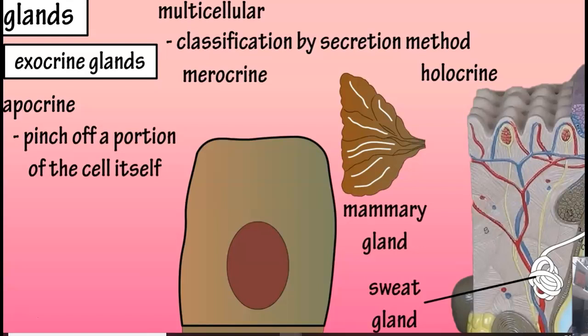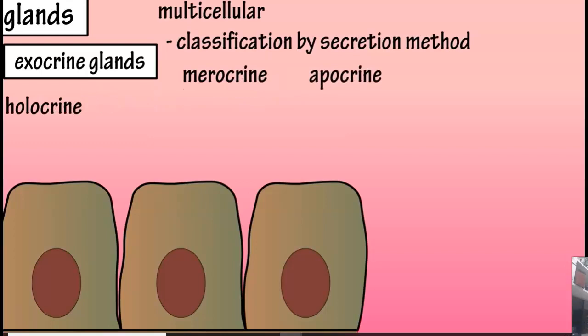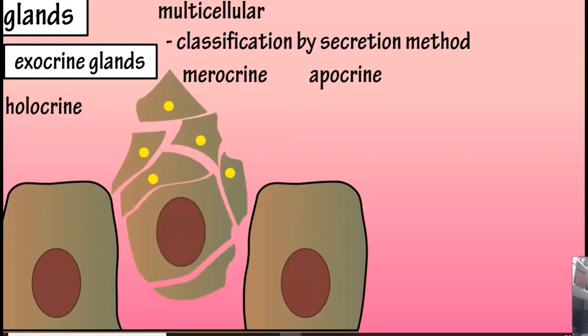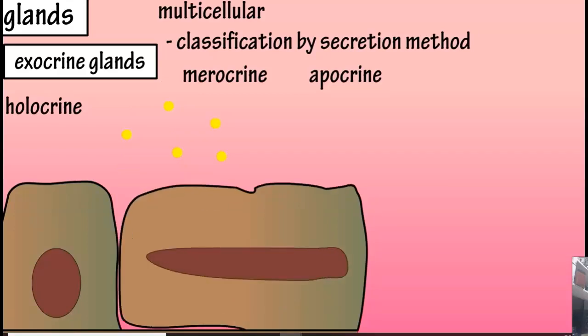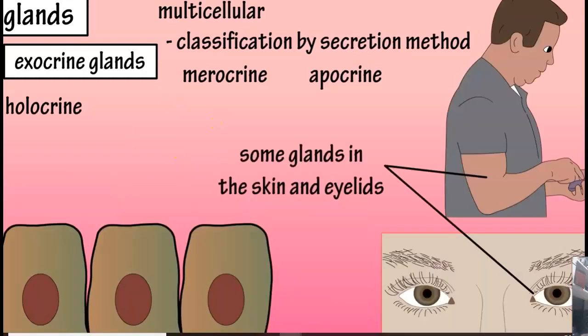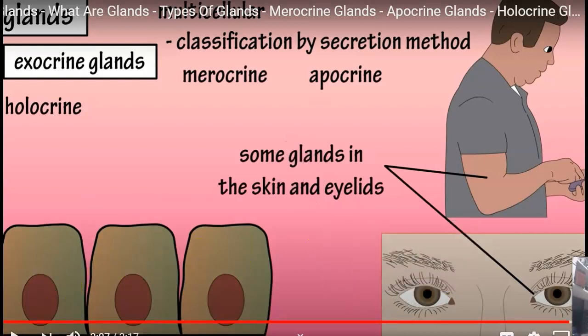So I said mammary glands are an example of holocrine. I guess there's multiple examples of that. And then holocrine, the cell itself leaves. The whole cell goes, and then the cells surrounding it are going to go through mitosis and replace it. So it's really just a matter of how much of that cell gets lost. And some examples would be like in your eyelids or in your skin. There are some glands that work that way. So that was just a quick review of those possible types.